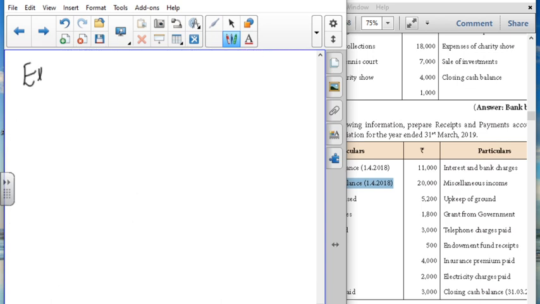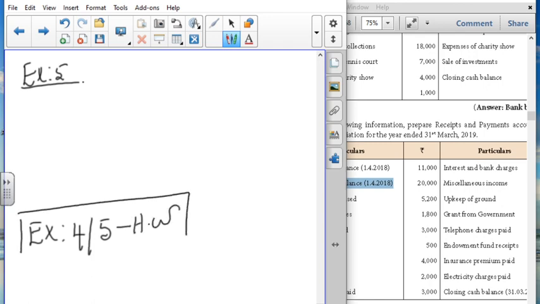You can do the fifth problem. Exercise 4 is your homework and 5 is also your homework. You can do this in your classwork. Before that, I'll explain the points for exercise number 5.